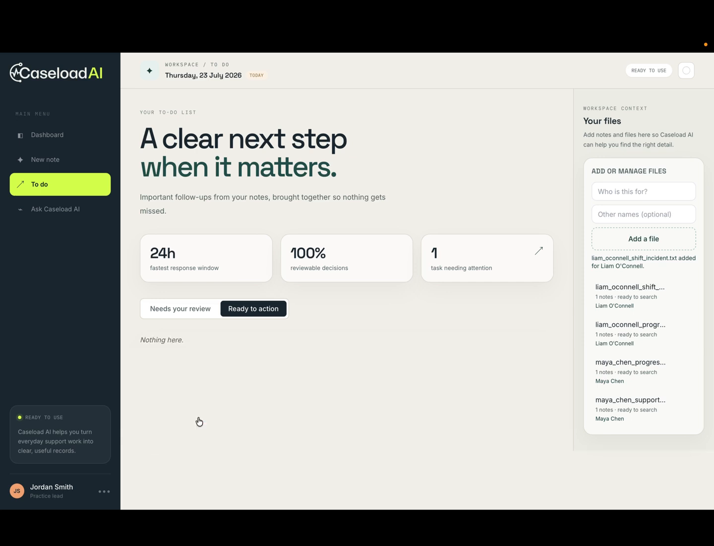Because CaseloadAI runs entirely on local open weight models, sensitive participant conversations, mental health information, and incident reports never leave the organization or get sent to third-party AI providers.